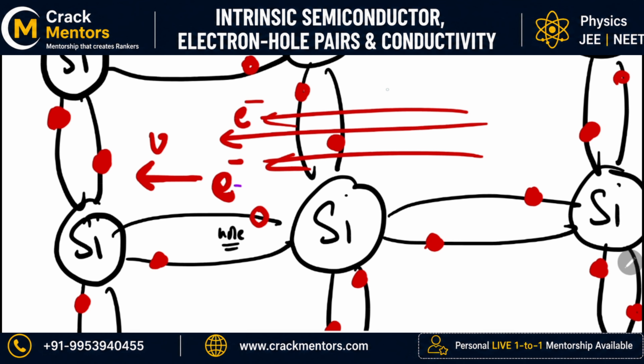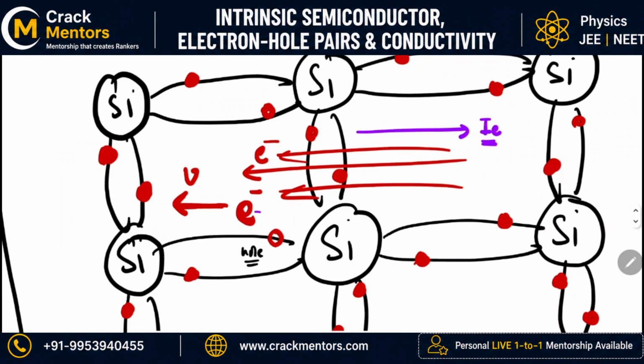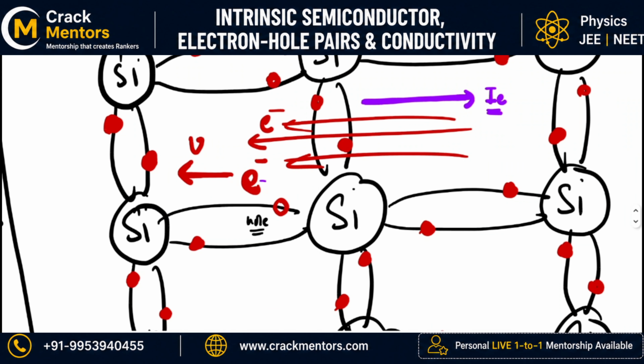So if all the electrons are moving in this way, this will be the direction of current due to electrons. I hope you are getting this, that this is the direction of current due to electrons. Now what is left behind? Just make a guess. What is left behind is the hole.